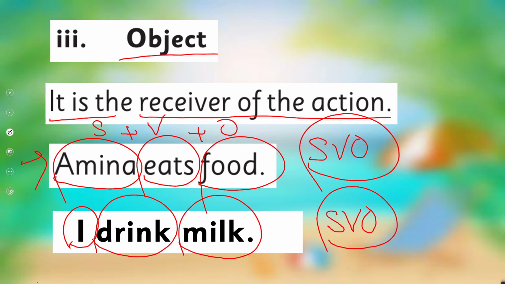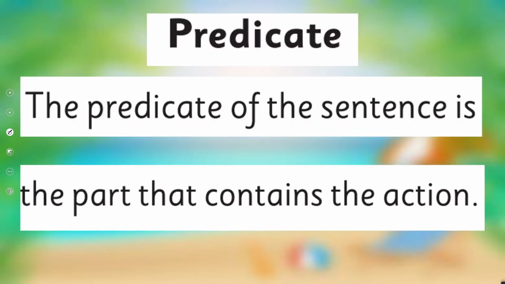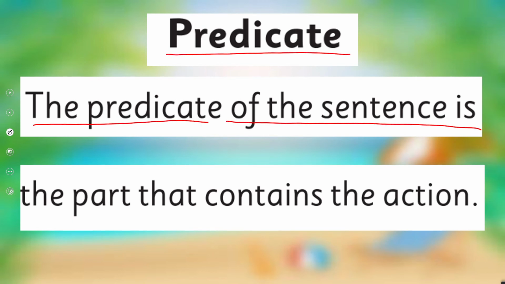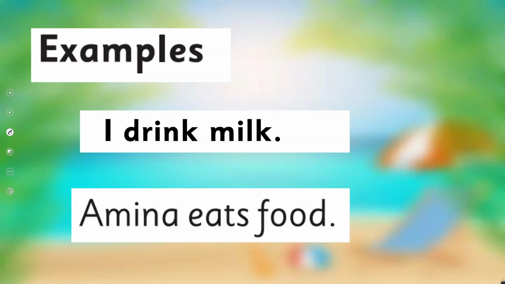All right. The next thing which we are going to learn is about predicate. What is predicate? Actually, the predicate of the sentence is the part that contains the action. So how do we make two parts?